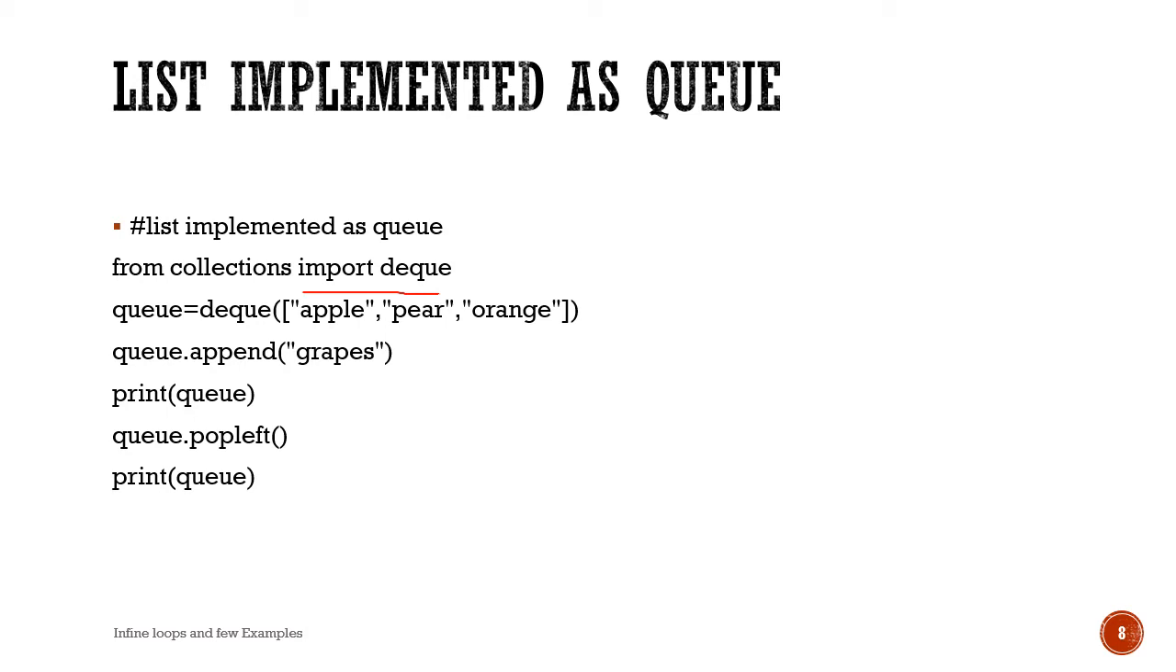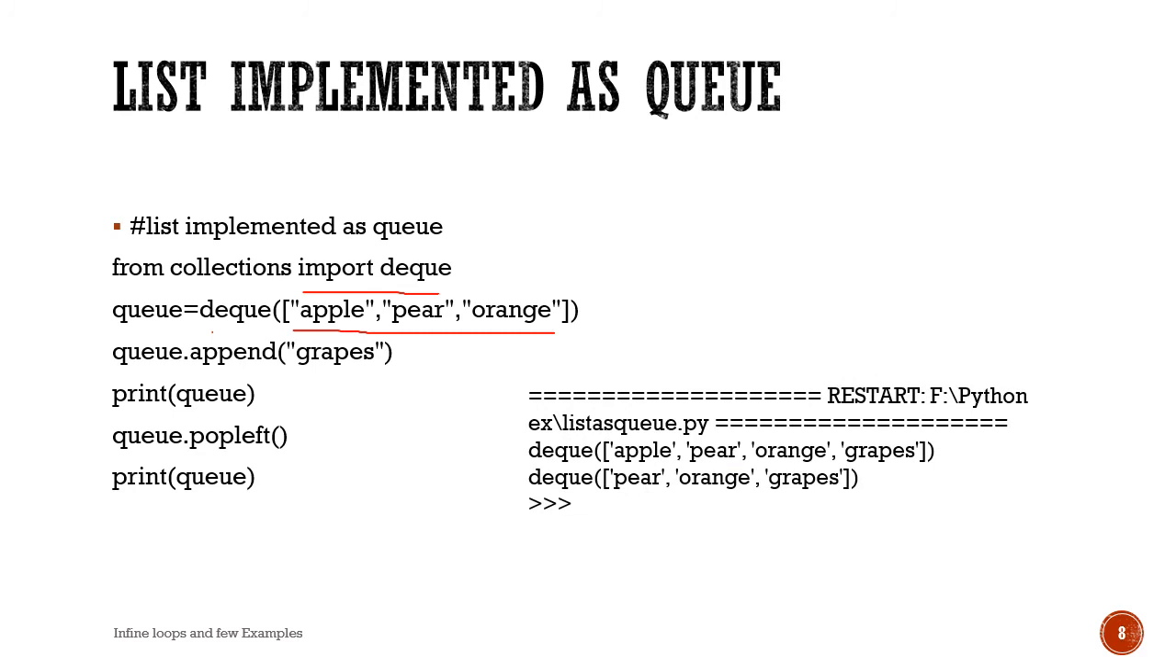And to a queue variable, already apple, pear, orange is a list. I have converted it to a deque and stored it in the variable Q. To this Q, I have appended one more string, grapes. Now I am displaying the contents of Q. See, grapes is added to the end of the deque. And here I just printed the deque.